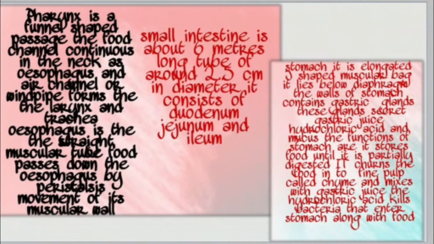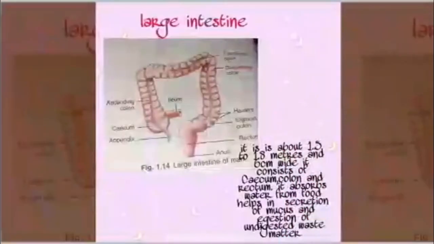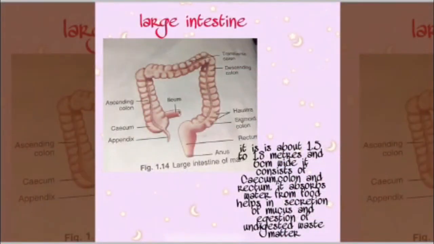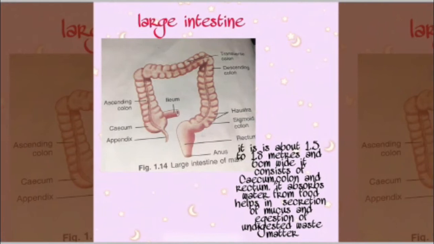Esophagus is just the conducting part for the food material, and no digestion takes place in the esophagus. Now coming to the stomach, it is an elongated J-shaped muscular bag. It lies below the diaphragm, and the lining of the stomach wall contains numerous gastric glands. These glands secrete gastric juice, hydrochloric acid and mucus.